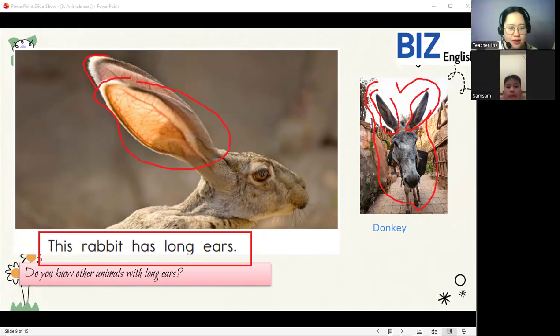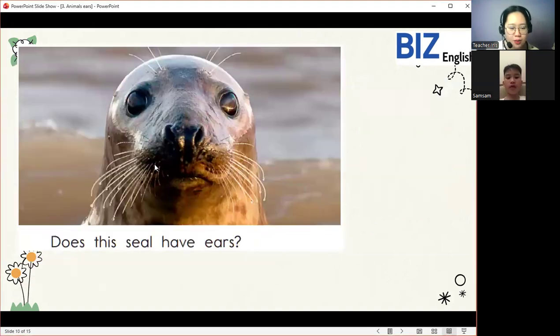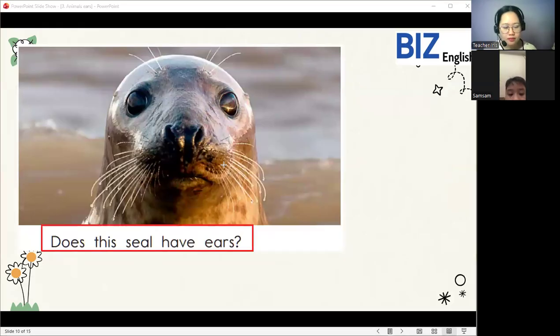So next, let's go to our next animal. Let's read this one. The tortoise has no ears. Okay, very good. So now let's look at the ears of this animal. Does it have ears? Yes or no? No. Very good. So this animal has no ears.